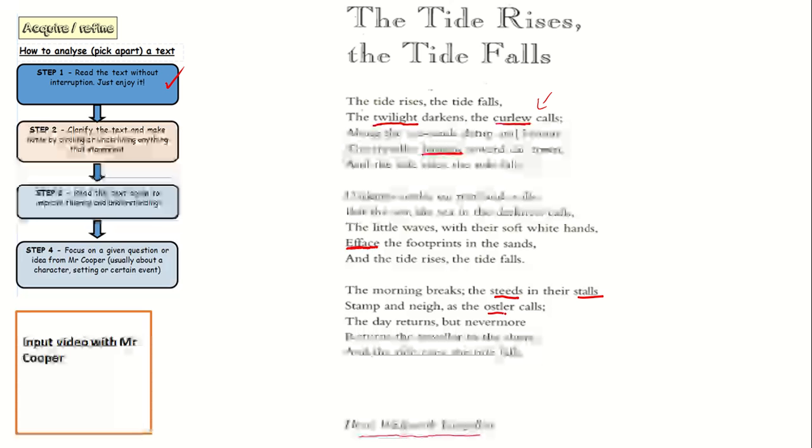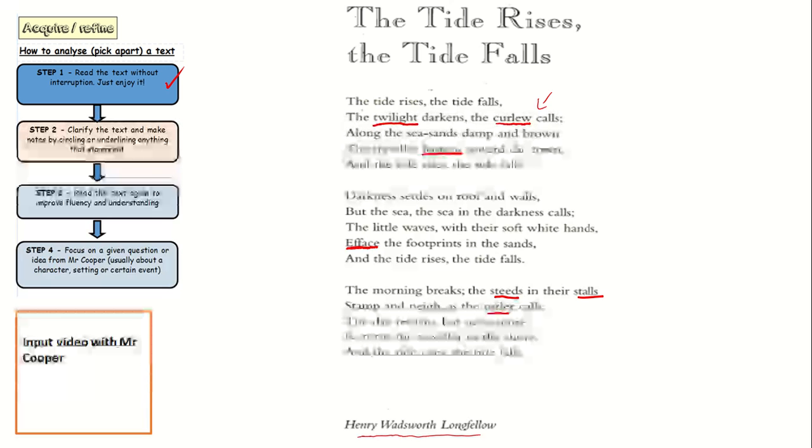We've got another one here though. Ostler calls. They must be animals. The day returns, but nevermore returns. There we go. So I think they're the main words that we may not be familiar with. Like I've said, your year fives, bit of independent learning. Go find what those mean. You're going to need to know what they mean to understand the poem more.